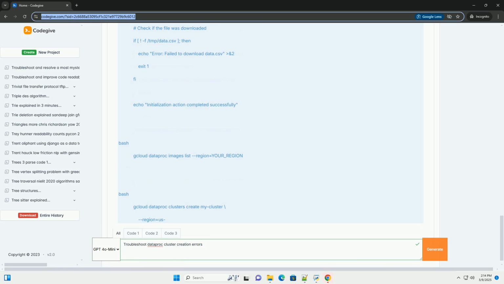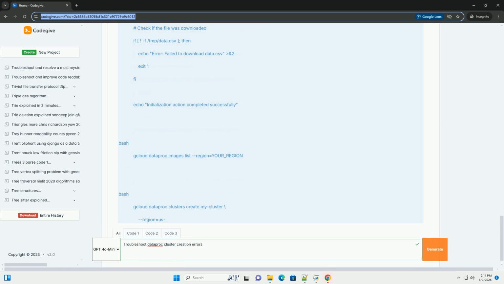Role: dataproc.worker allows Dataproc workers, VMs, to interact with other Google Cloud services. Essential for cluster functionality. Role: storage.objectAdmin provides read/write access to Cloud Storage buckets used by Dataproc. Crucial for storing logs, input data, and output data. Role: compute.instanceAdmin.v1 allows creating and managing Compute Engine instances. Necessary for provisioning the cluster's VMs.